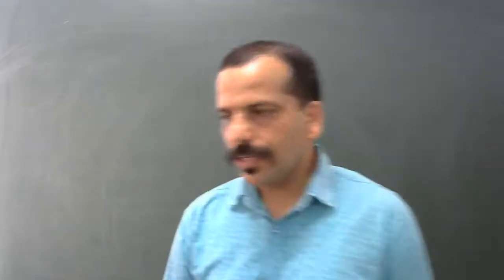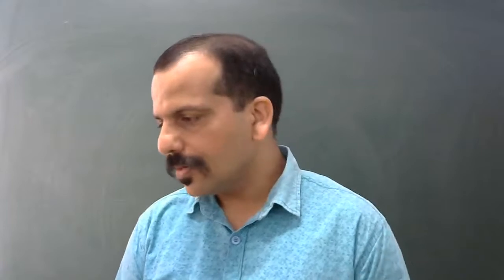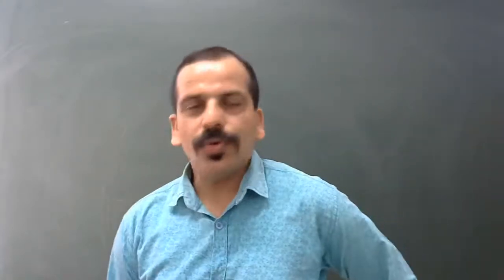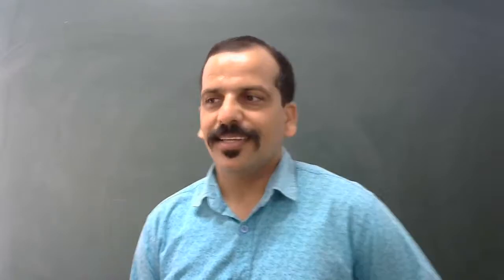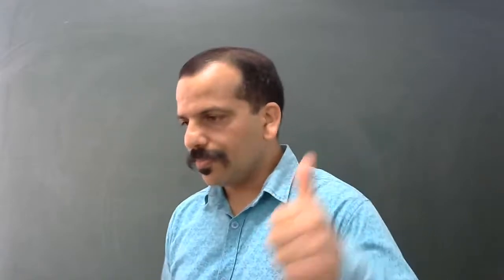Do you have books, Vede? All of you? Which one? Sandeep Garg or VK Kohri? Which one do you have, Vede? VK publication or Dhanpat Rai publication? VK? Okay.